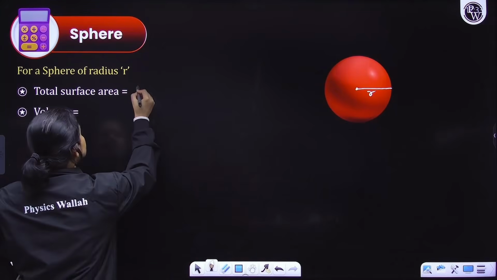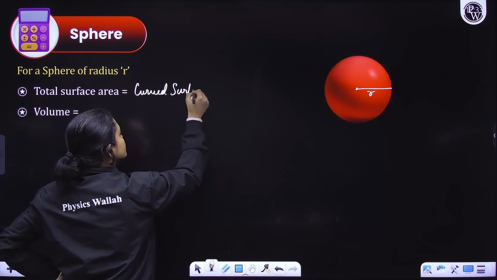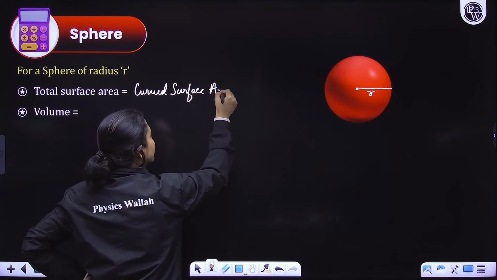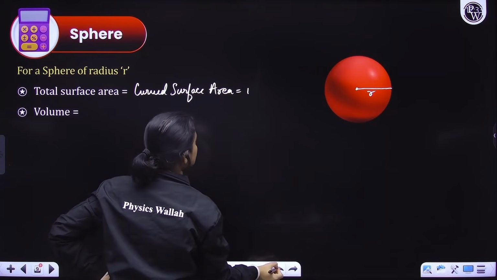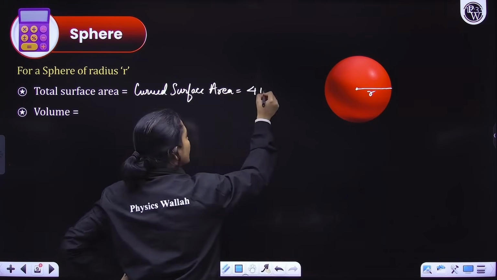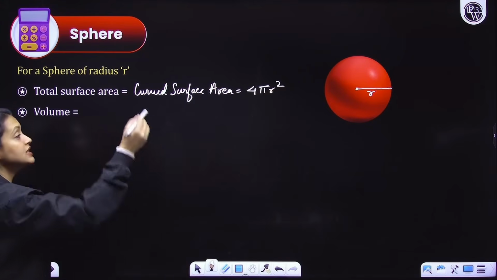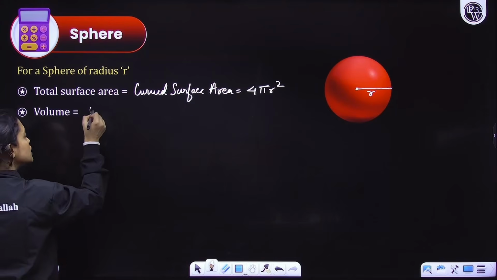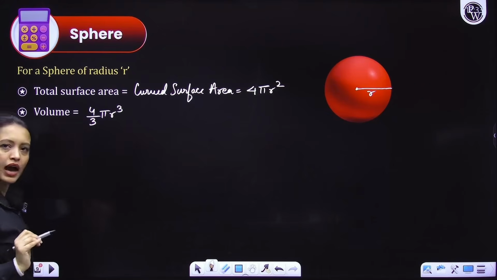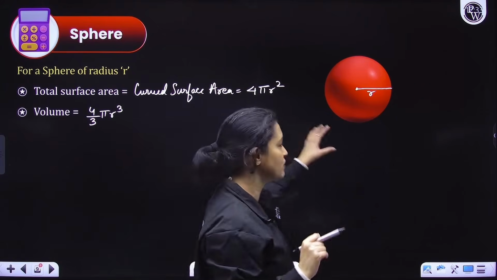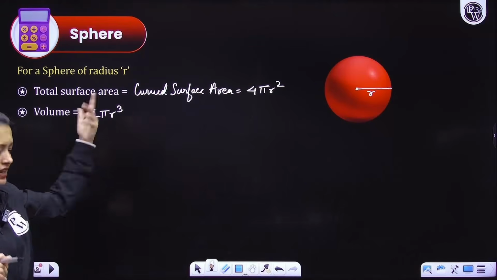So total surface area is equal to curved surface area, which is equal to what, everyone? It would be equal to 4 pi r square. Now, the volume of this entire sphere would be what? It is 4/3 pi r cube. I hope you'll remember this. 4/3 pi r cube is the volume and 4 pi r square is the total, yeah, curved surface area. Both of them are the same.